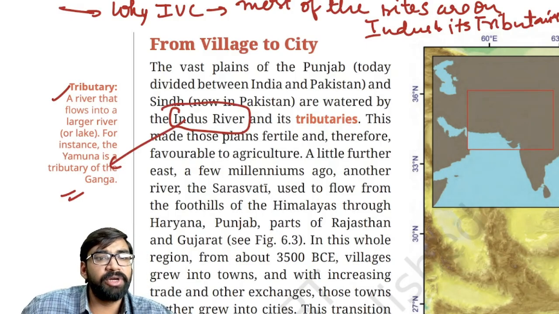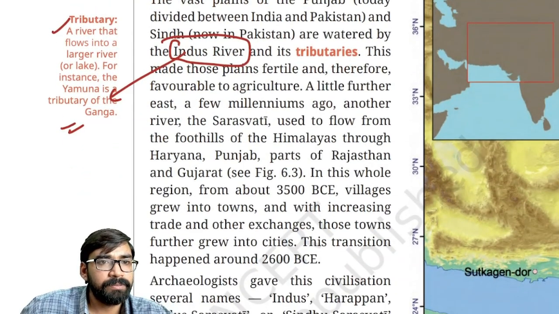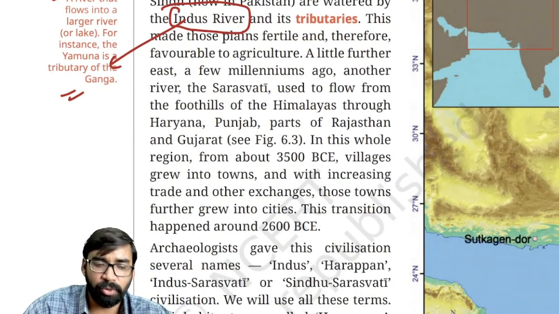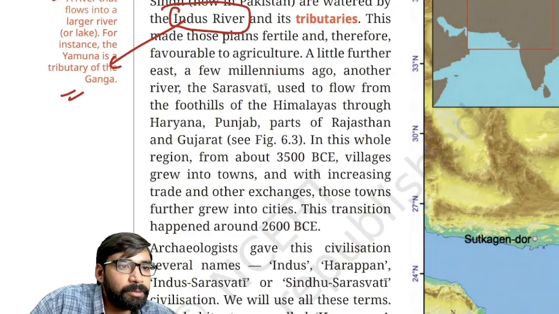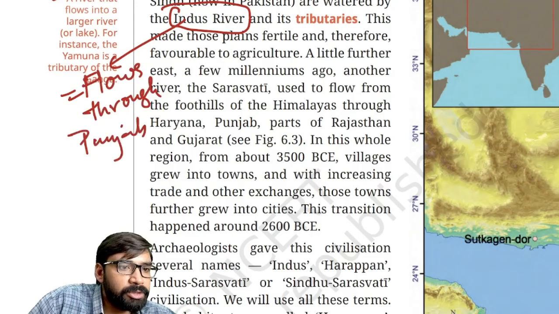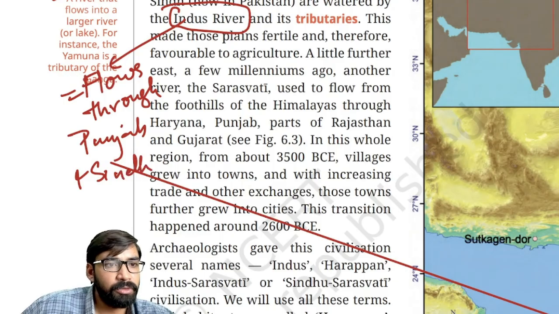So here we are talking about the major river called Indus River. Now, why is Indus River important here? Try to understand. First of all, as you can see here, it flows through Punjab and Sindh region.